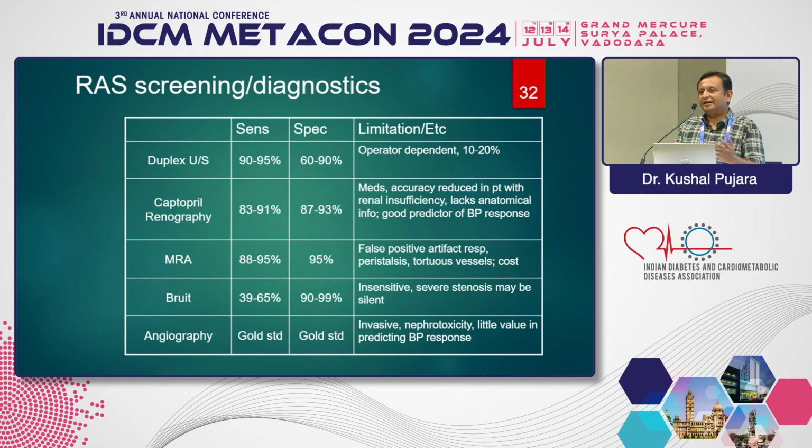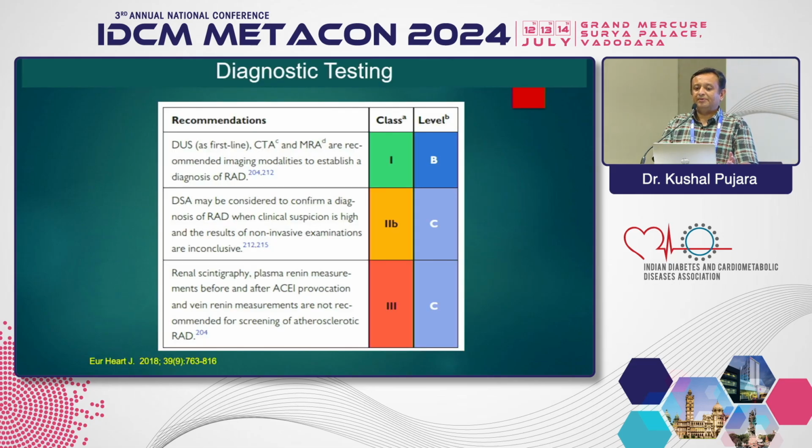For the bruit, in clinical examination we always tell in medical residency, you always listen for a bruit. If you find a bruit, then the chance of renal artery stenosis is very high. But if you don't find one, that doesn't mean the patient has no renal artery stenosis. So clinical examination has certain limitations.